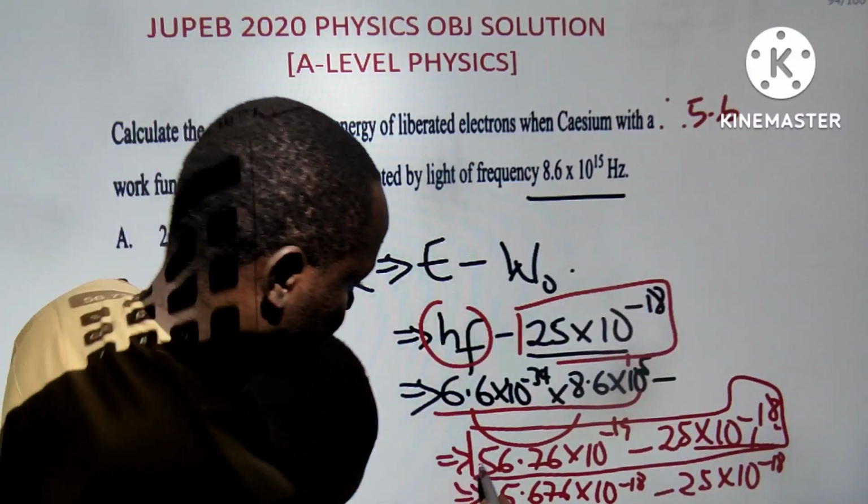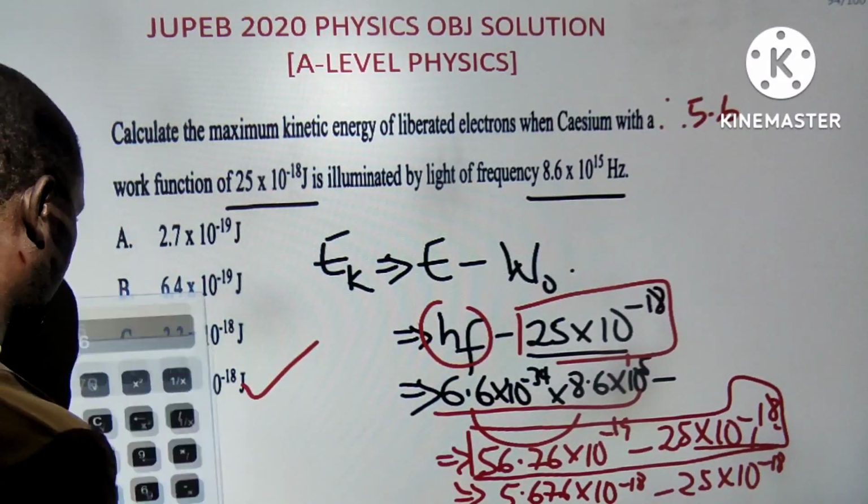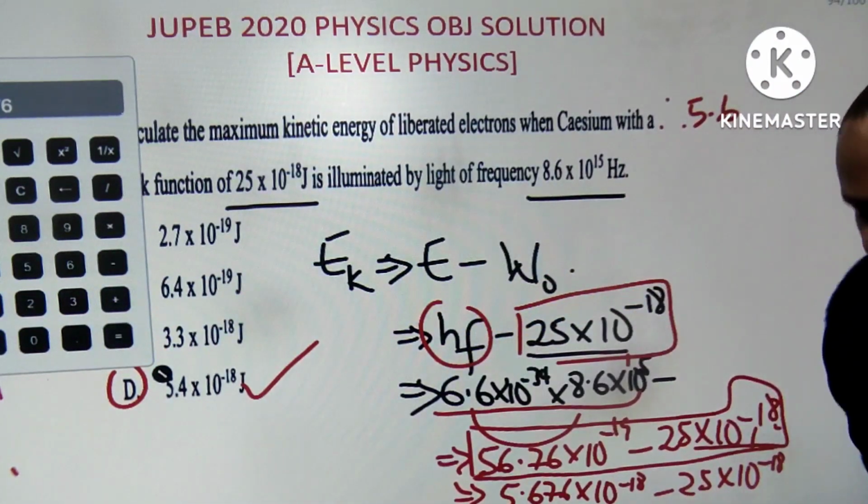Another way of doing it is shifting this one also to the front and get the answer. Well, this is correct 100%. So no doubt about that. It's a simple question of formula. Next one, please. Next question.